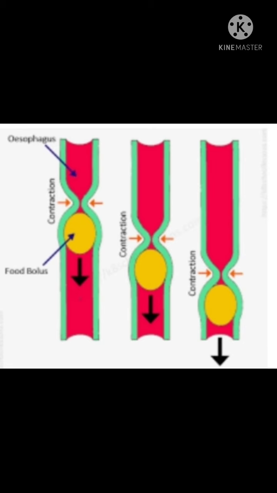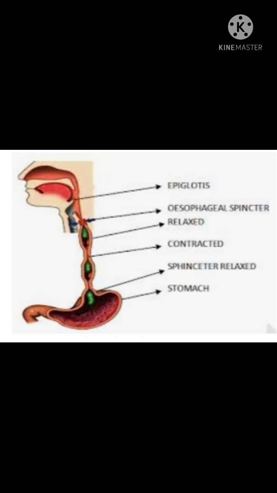This movement is called peristalsis. In simple language, we can say that peristalsis is a wave-like movement. It is involuntary and it is under the control of the autonomic nervous system.